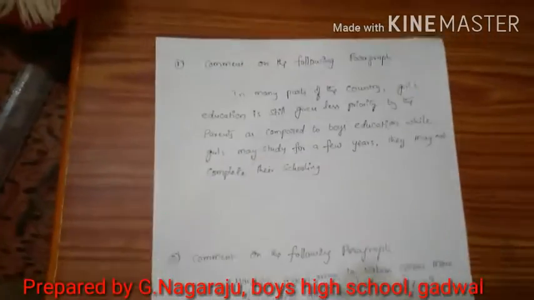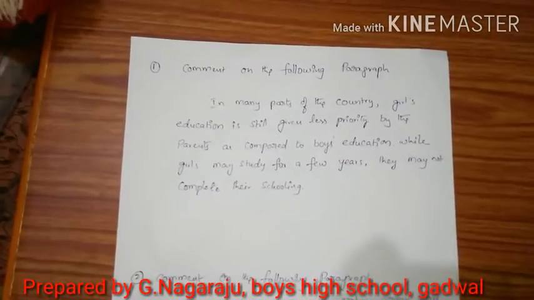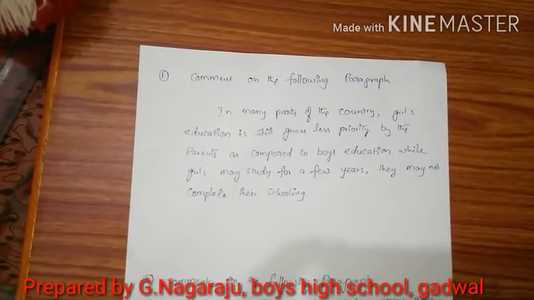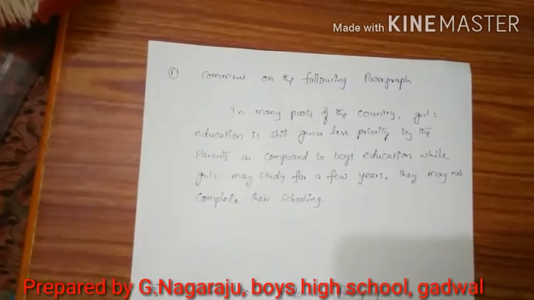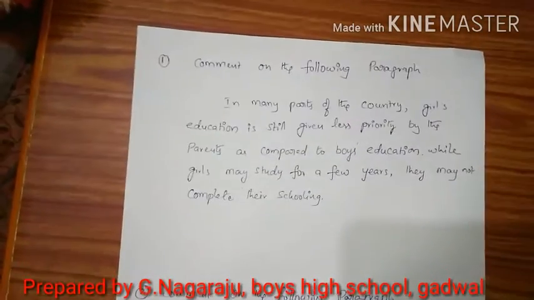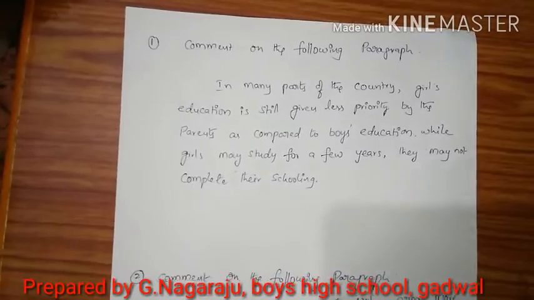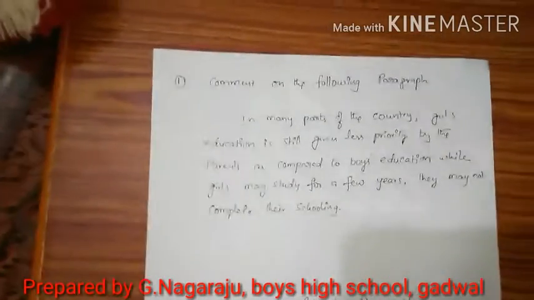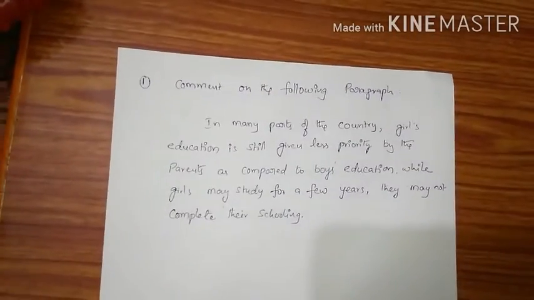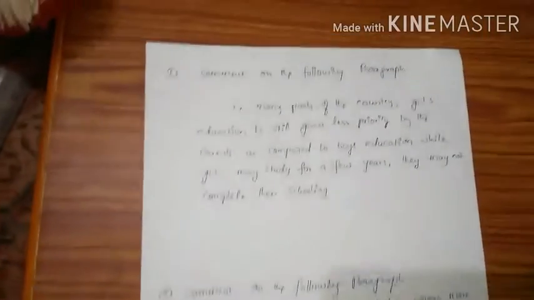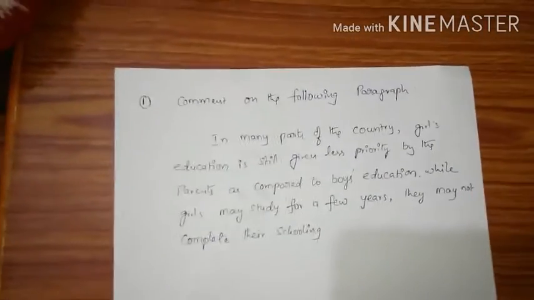Okay, children. We have a lot of paragraphs in our textbook, but all the paragraphs have no chance to come in our exam. Some paragraphs which are focusing on any social issue may have a chance to come in our examination. So here I have taken two paragraphs. This is one paragraph and this is one more paragraph. So I will start how to comment a paragraph.